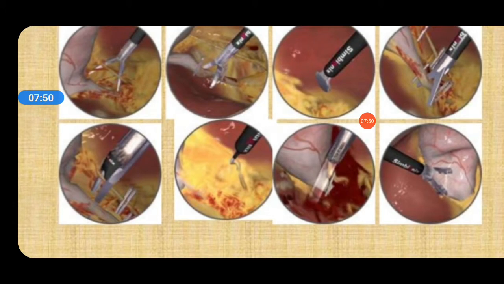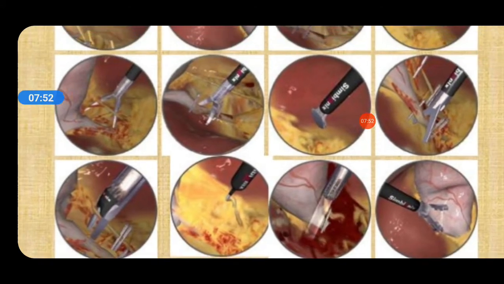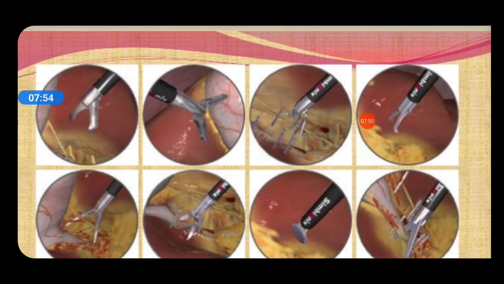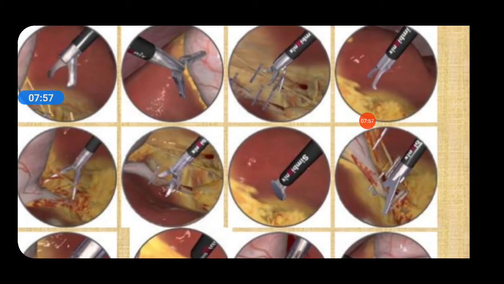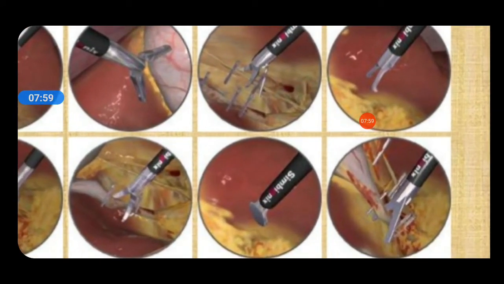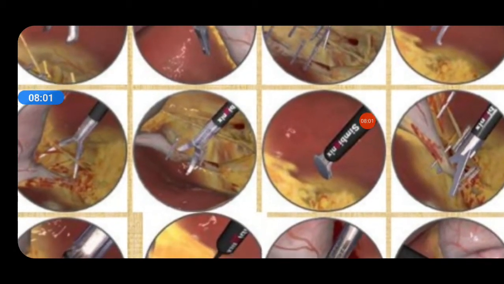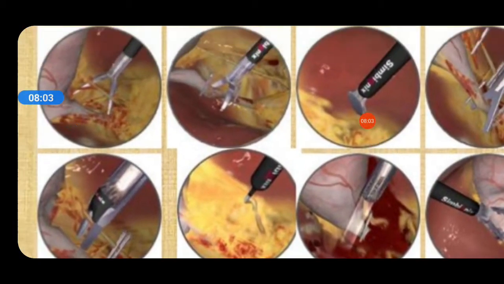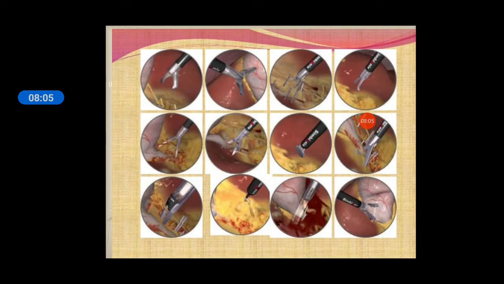Here you can see in the diagram, this is for grasping and this is for cutting the part. Different scissors are there, and this is for cauterization. You can hold it and you can go for cauterization. So different types of forceps and different types of scissors are available.